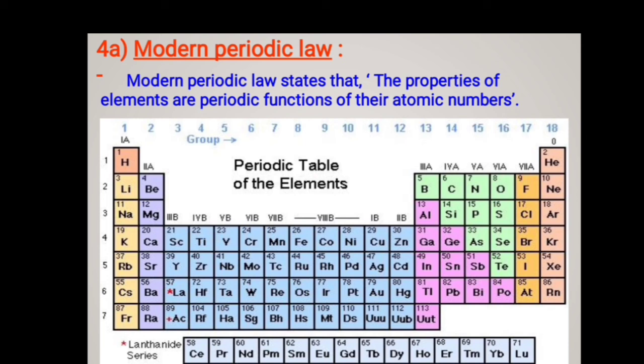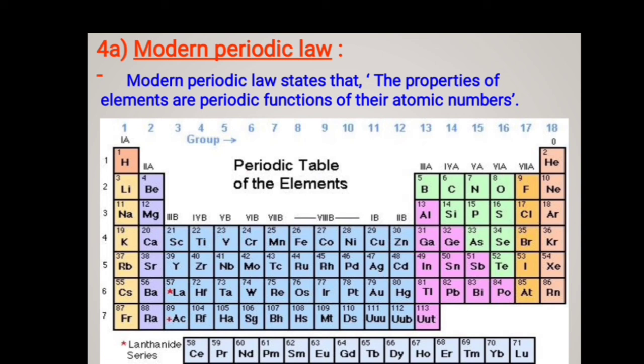Next one. Dmitri Mendeleev's classification also failed because he arranged the elements in the increasing order of their atomic masses, which became difficult due to these reasons. Next one, Henry Moseley.